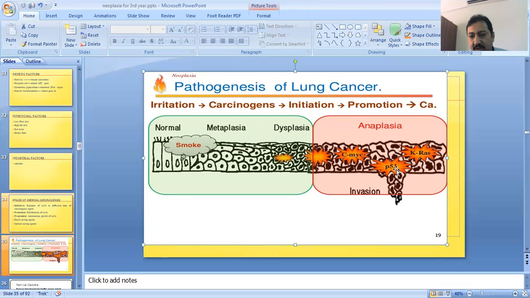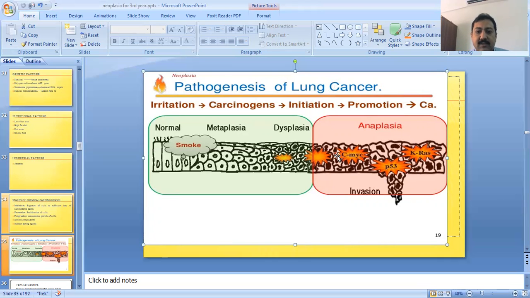These are P53, KRAS, and C-MYC. These are some oncogenes. Some are tumor suppressor genes, and some are oncogenes. Like C-MYC and KRAS, these are oncogenes, so they basically cause the process of carcinogenesis. And P53 is the tumor suppressor gene which blocks the process of carcinogenesis. But when this P53 is suppressed, then these cells come out from the capsule and involve the adjacent structures. So this is called the invasive form of cancer.